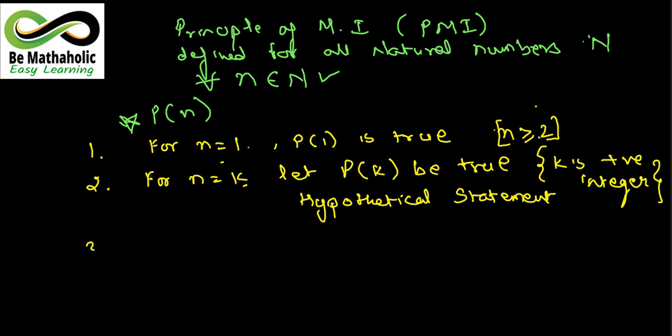Now let's come to the third one. It says for n equals k plus 1, P(k+1) should be true.